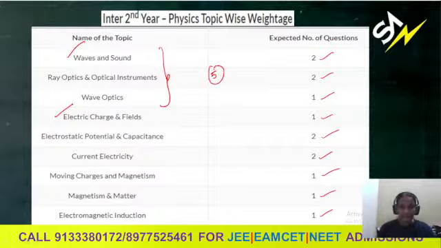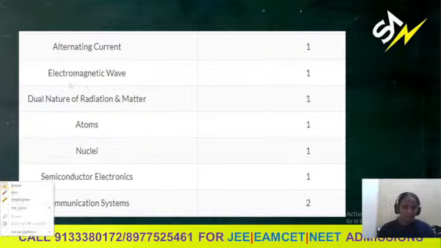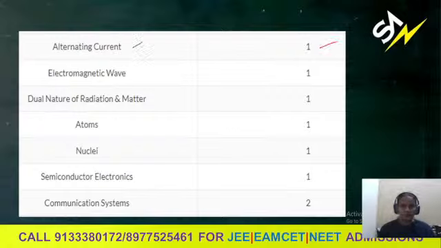And for electricity chapters, till alternating currents we need to take into electricity chapters. So alternating current, even electromagnetic wave also. Alternating currents, 1 question expected. Electromagnetic wave, 1 question expected.